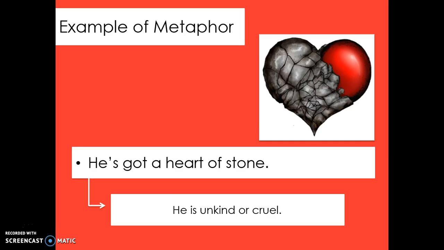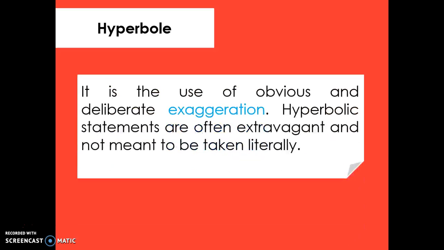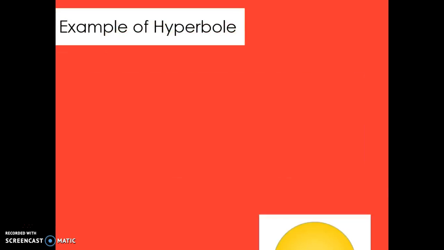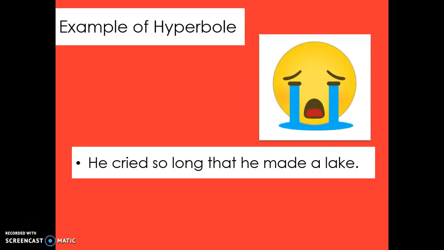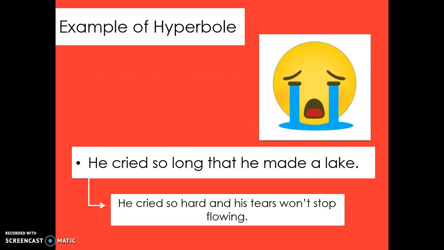Another type of figures of speech we have is hyperbole. It is the use of obvious and deliberate exaggeration. Hyperbolic statements are often extravagant and not meant to be taken literally. For example, he cried so long that he made a lake. This means that he cried so hard and his tears won't stop flowing.